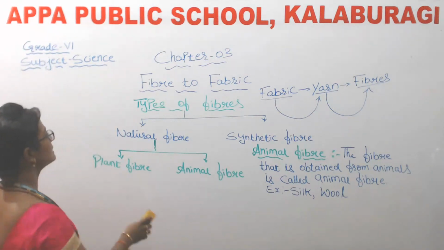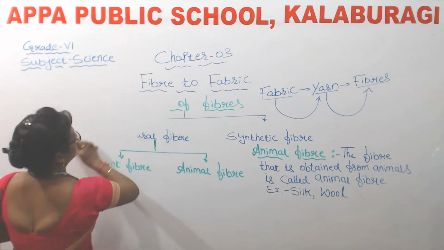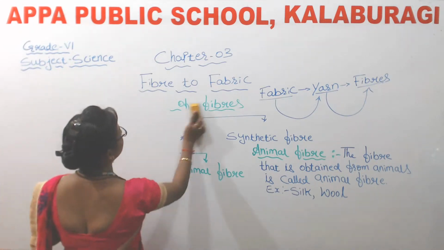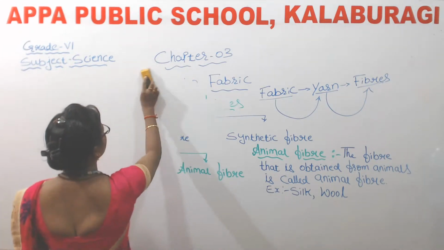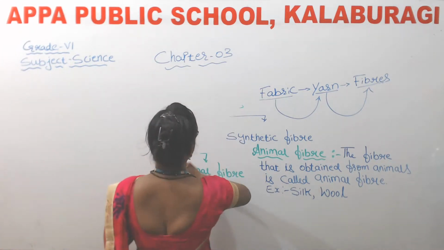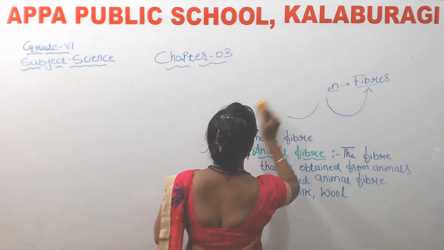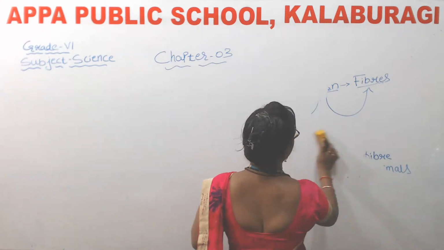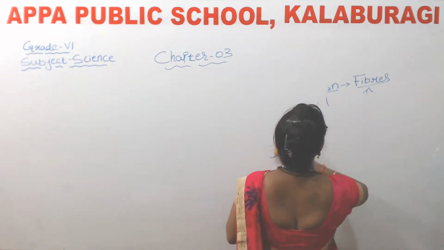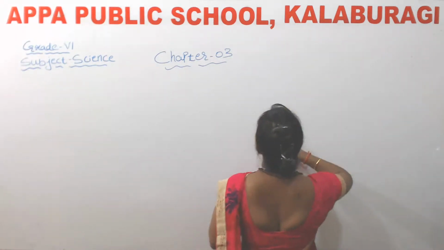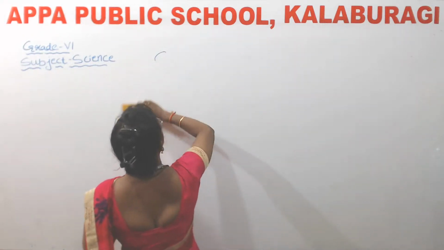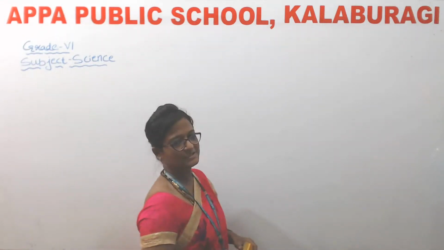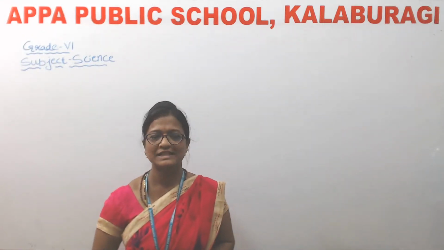So this is all about fabric. What is fabric? And next, what do you mean by fibers? And next, types of fibers. So this is for all today's class, children. So in tomorrow's class, we will discuss in detail about the plant fibers and the animal fibers. Hope you all enjoyed this class, children.